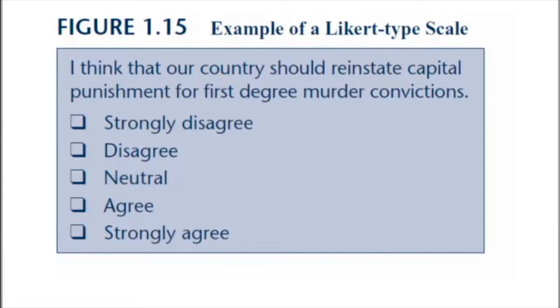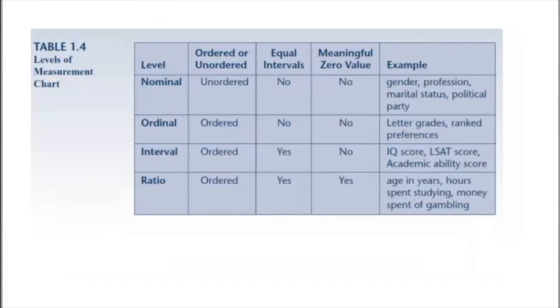Although this is an ordinal measure, we tend to code the outcomes as 1, 2, 3, 4, or 5, and use these numbers in statistical analysis. We treat the responses as an interval measure. In summary, we have the following chart in Table 1.4.